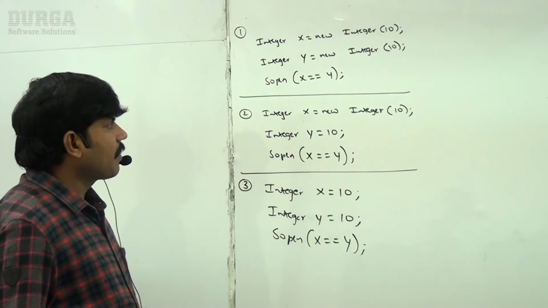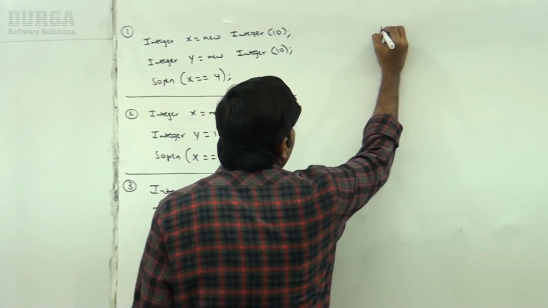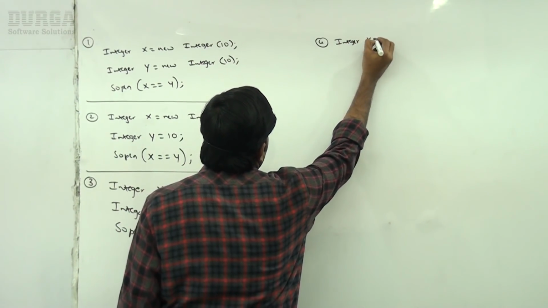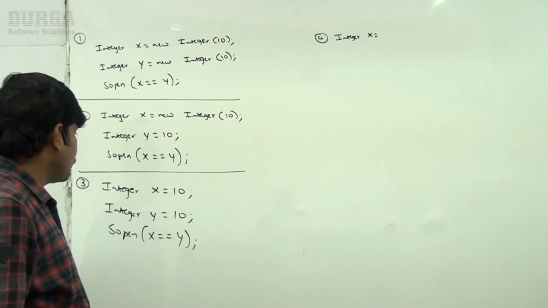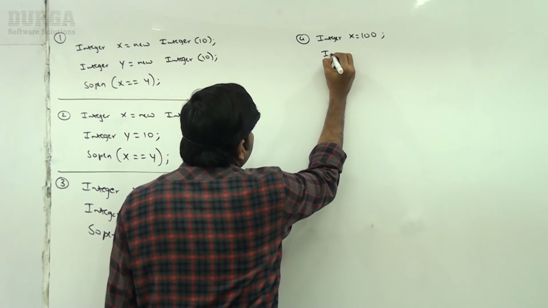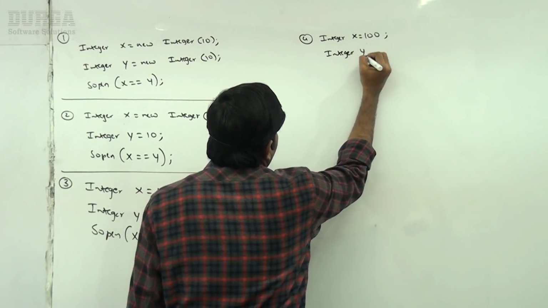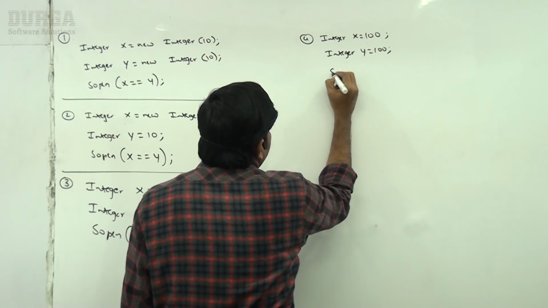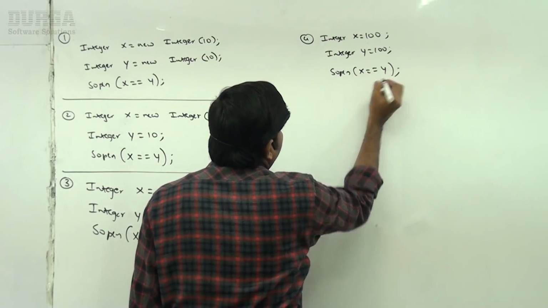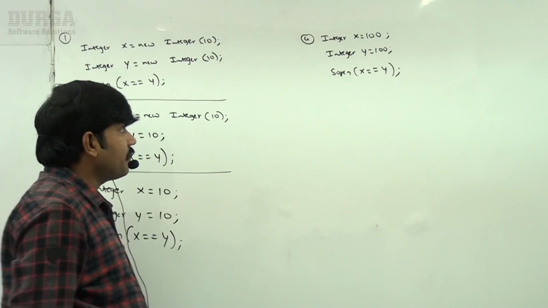Similarly, sir, the next case: Integer x = 100, Integer y = 100. System.out.println(x == y).